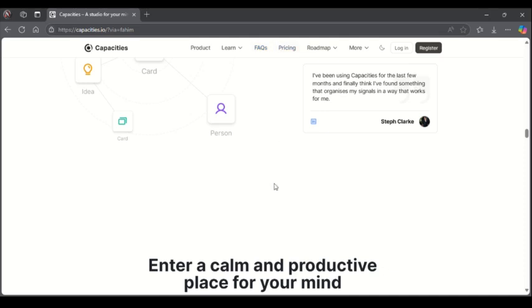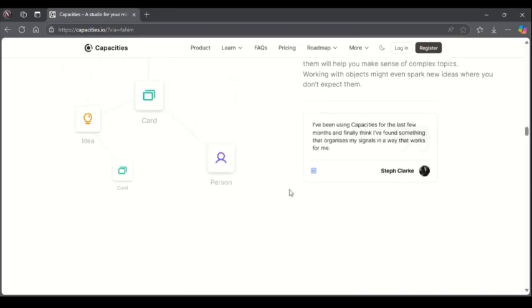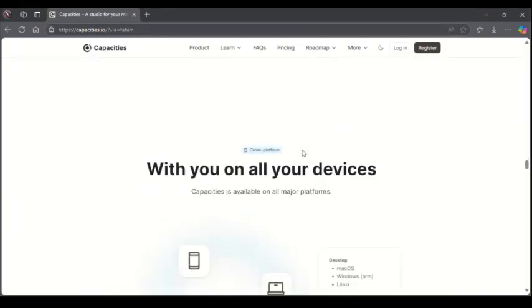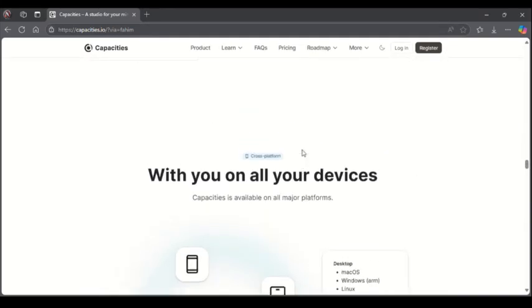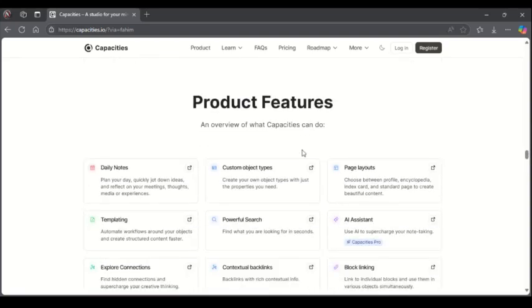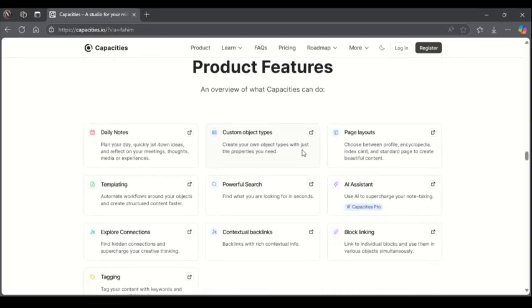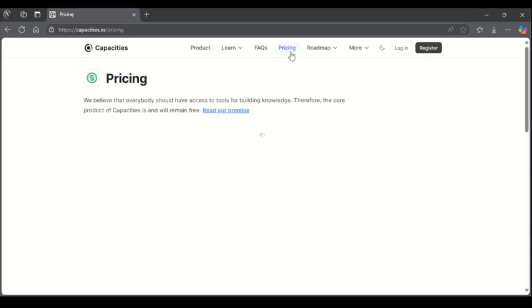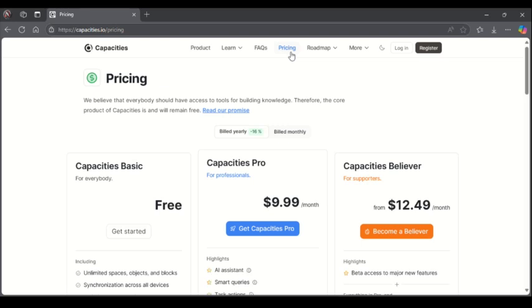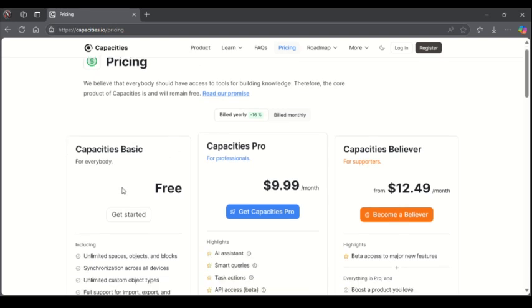Capacity offers a few different pricing plans to fit your needs, and here is a sample. I'm just going to walk you through that on the website so that you can see for yourself a couple of pricing lists. So here is the pricing list right here. We're going to open the pricing list. You can see here it is.